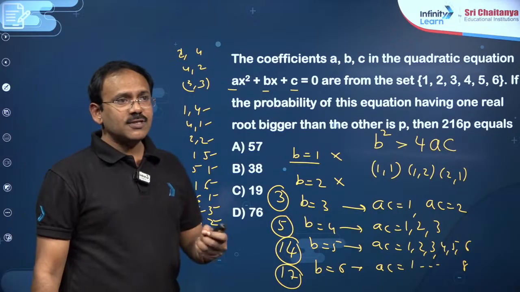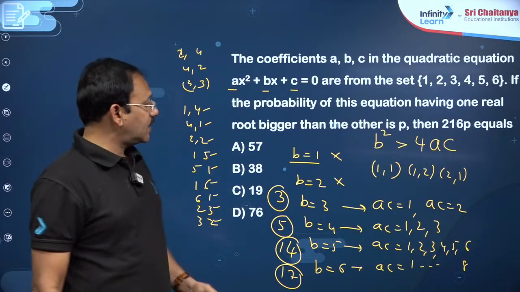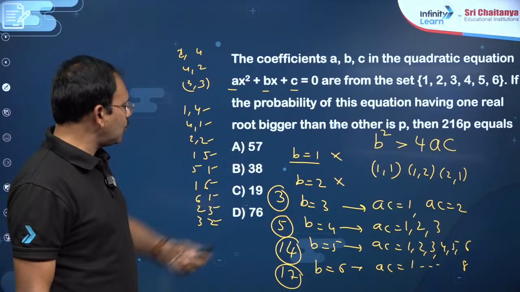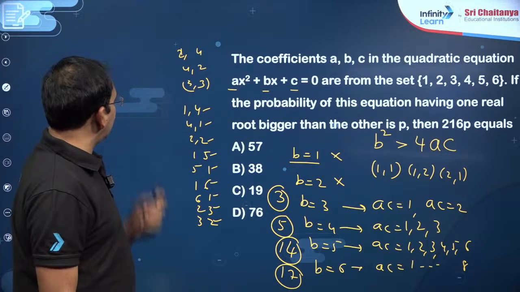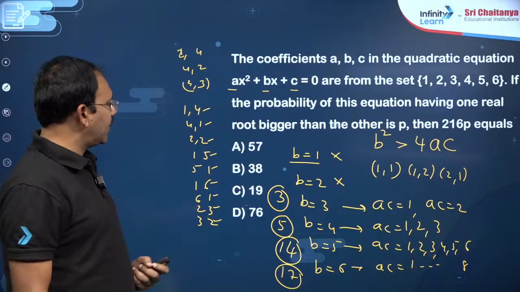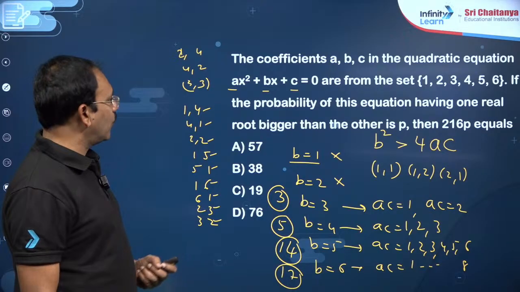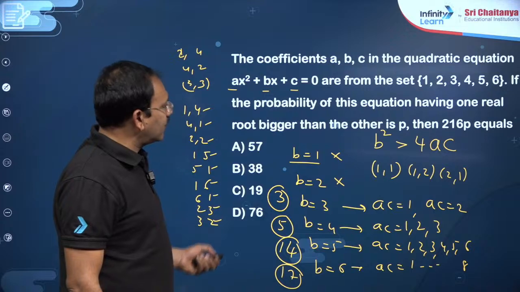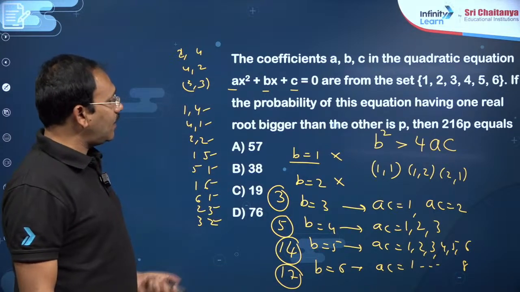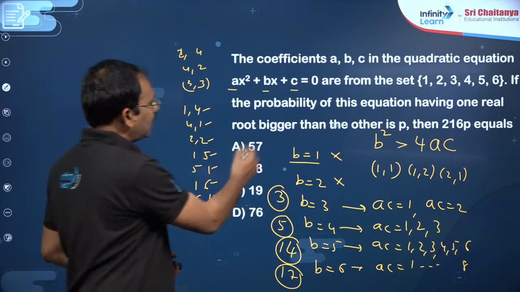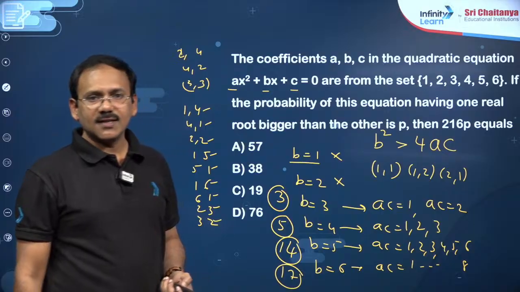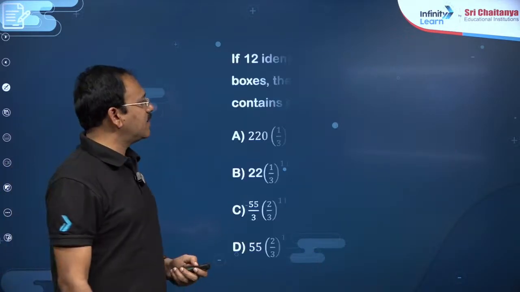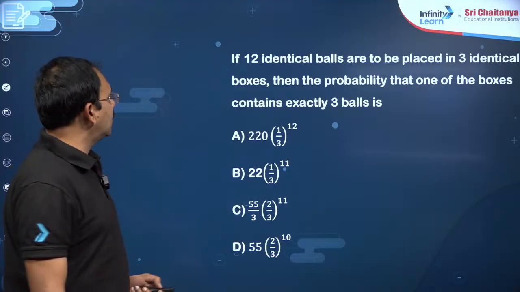So accordingly, you just see the cases, you will get that number is 39 by 216 into this, my dear friends. So just count the number of cases, you will get P is nothing but this number by 216. So you will get the answer, dear students. So this is purely a permutation combination based question. You see one more question here.